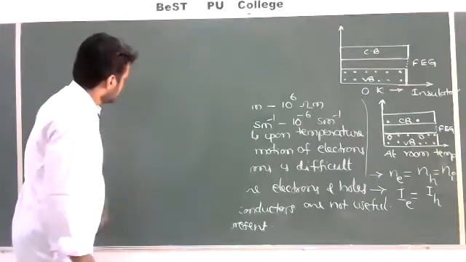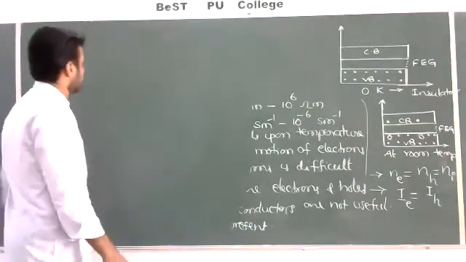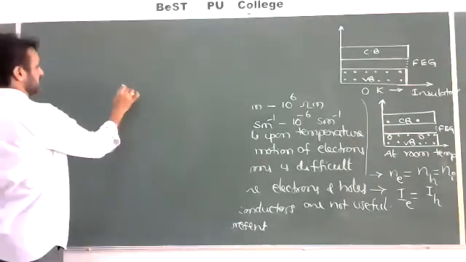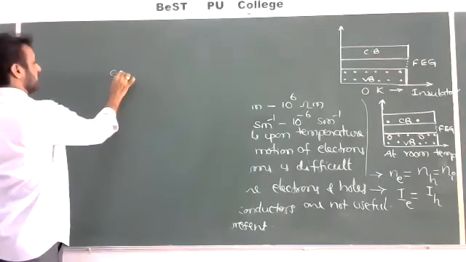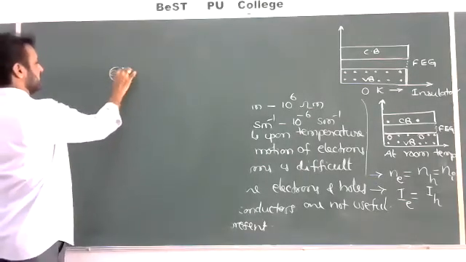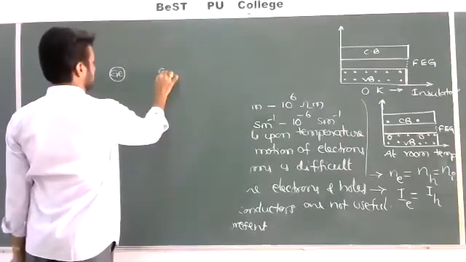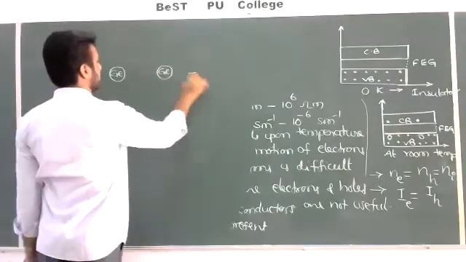And I'll give the bond structure of the pure semiconductor. I'll take germanium atoms, which are tetravalent.